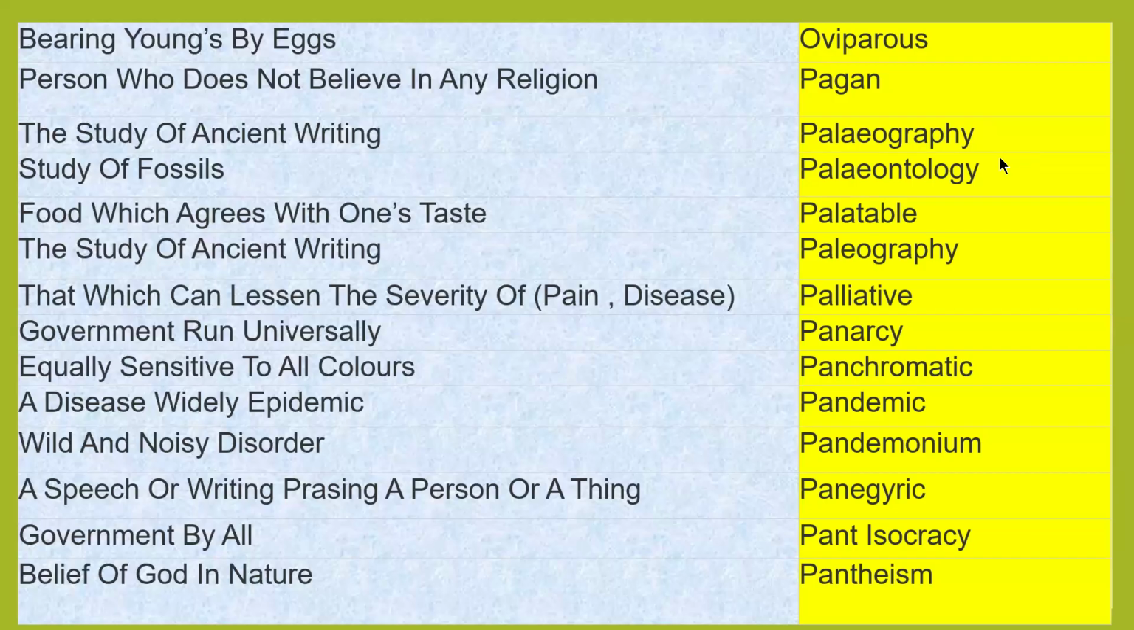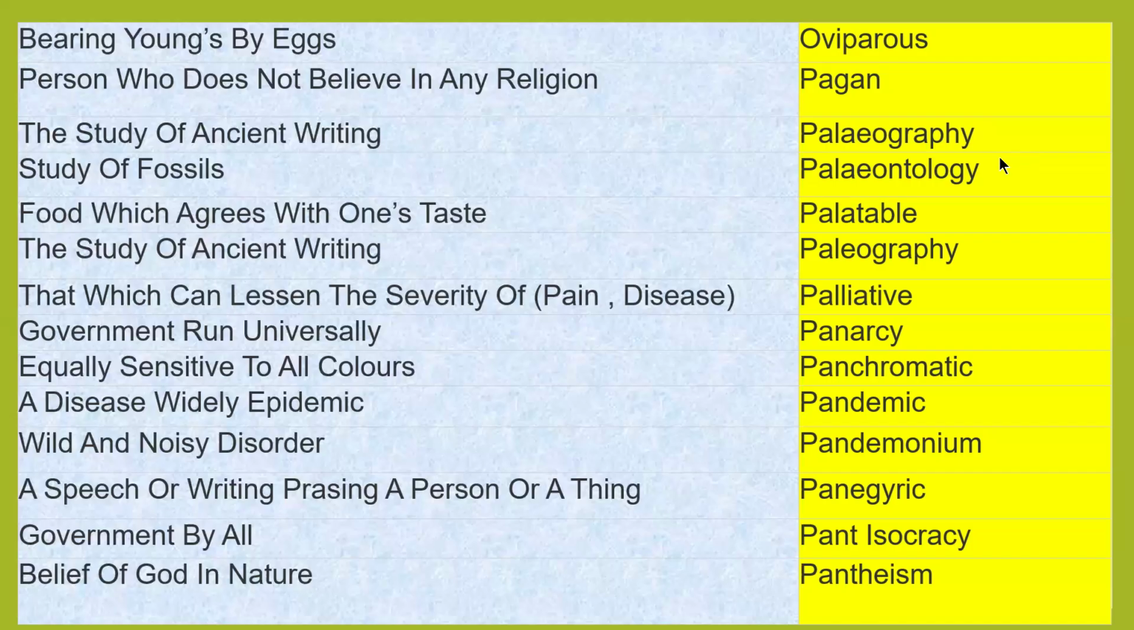Next word is pantisocracy: government by all. Government run universally is a panarchy. Government by all is pantisocracy.